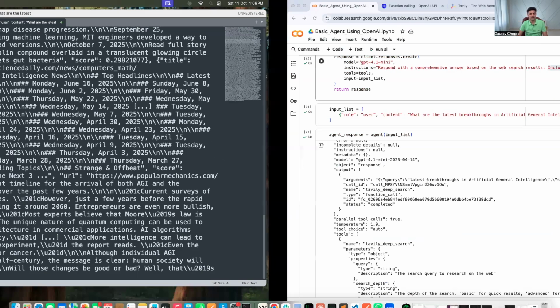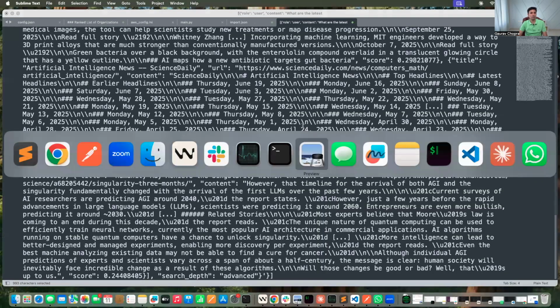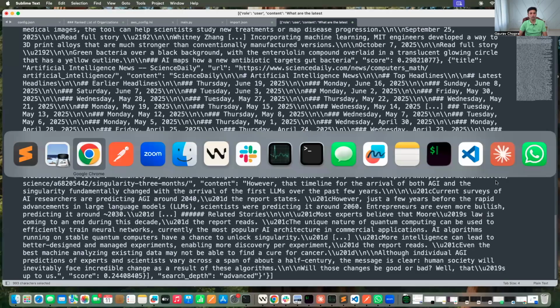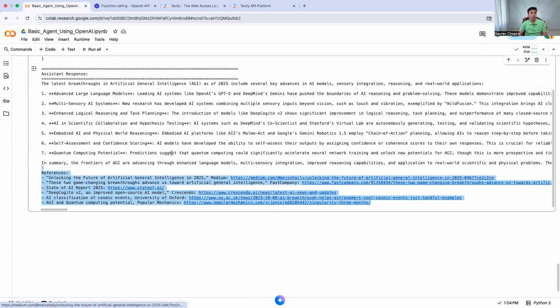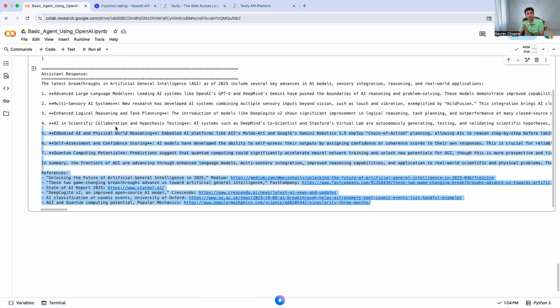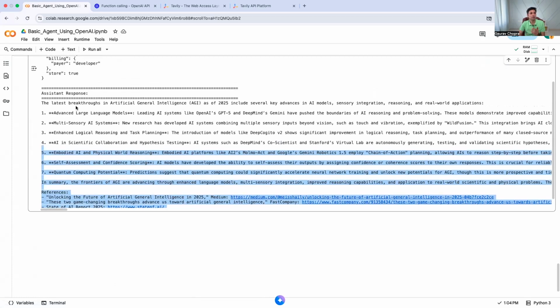All the citations are available in the context, so the model just has to make sure they are used. So this is the final response, which is good enough for me to validate that it is coming from an authentic source, and also rich and detailed enough for me to make good sense of what I'm looking for.